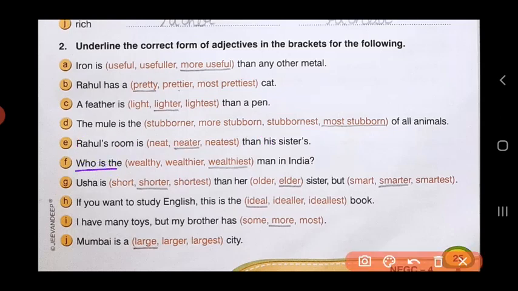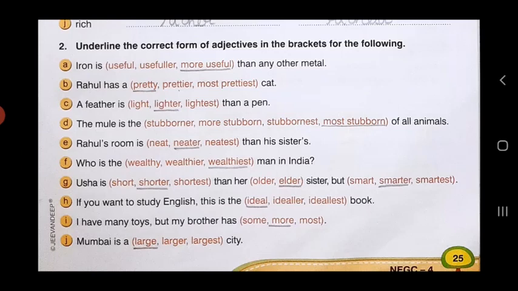F. Who is the dash man in India? Adjective will be wealthiest. G. Usha is dash than her dash sister but dash. Usha is shorter than her elder sister but smarter. H. If you want to study English, this is the dash book. Ideal. I. I have many toys, but my brother has more.